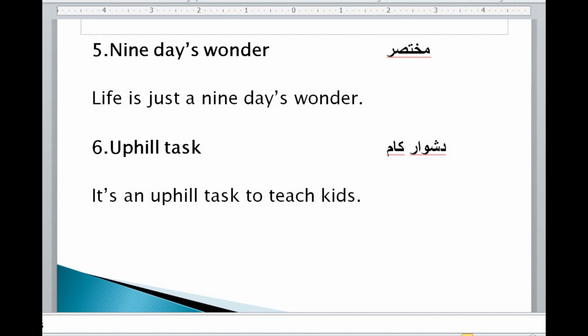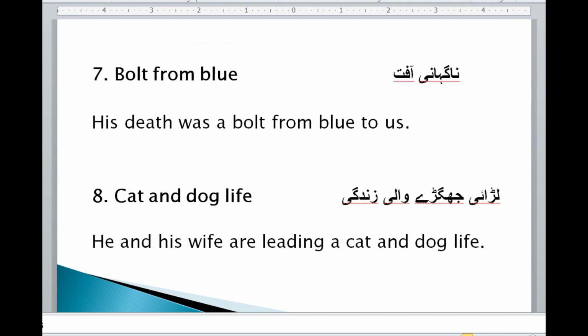Okay, next is bolt from the blue, ناگہانی آفت. His death was a bolt from the blue to us. This is the sentence. Cat and dog life, लड़ाई झगड़े वाली जिंदगी. See, its meaning is totally different. So this is what an idiom is. He and his wife are leading a cat and dog life. This is its sentence.